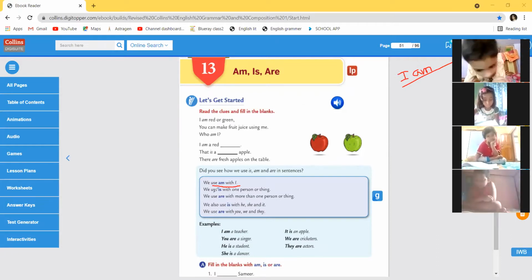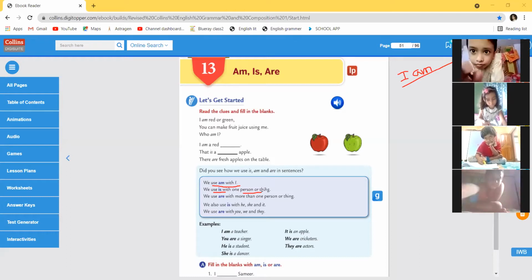We use is with one person or thing. If we want to talk about one person or one thing, we will use is.